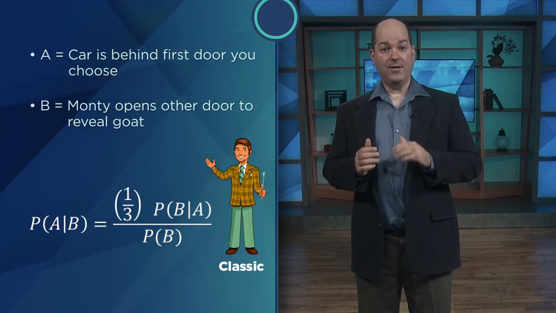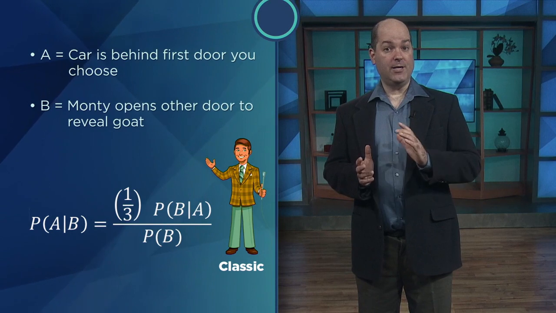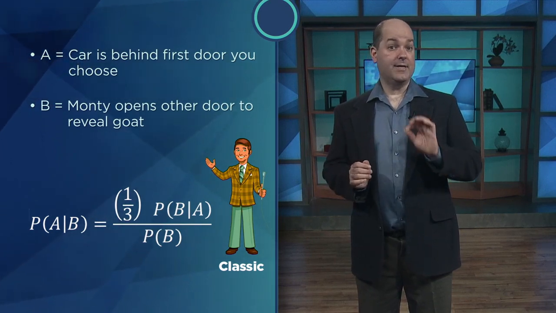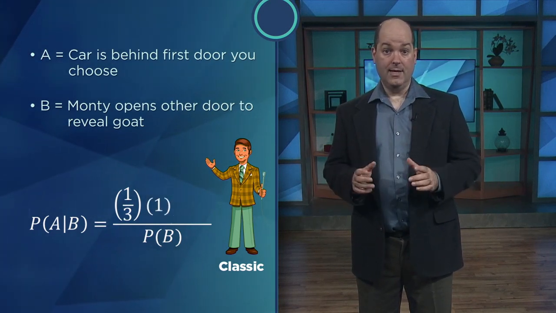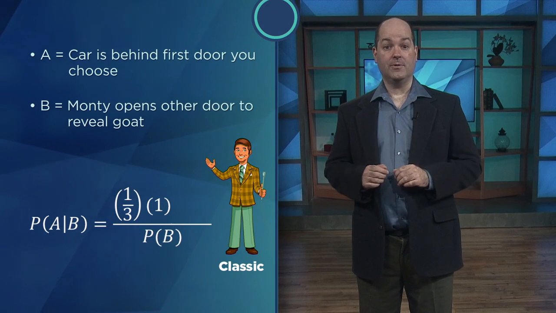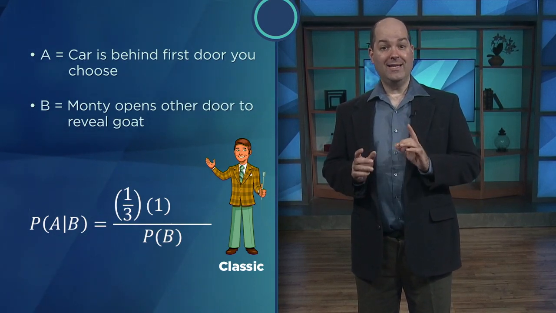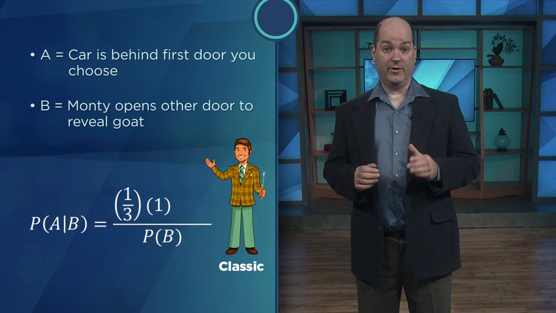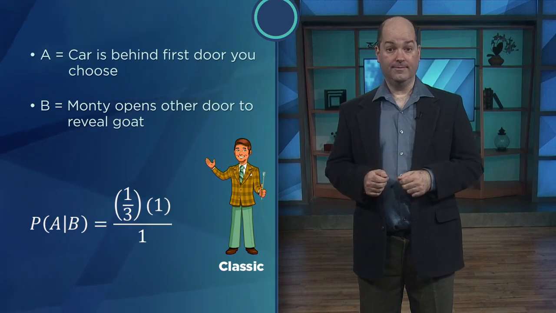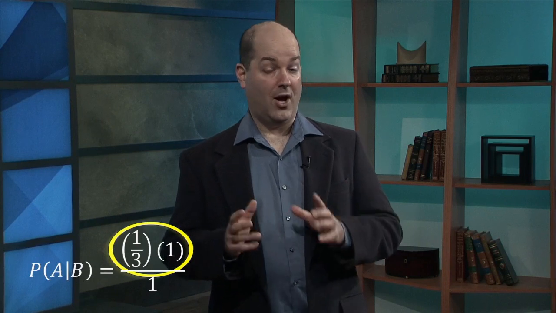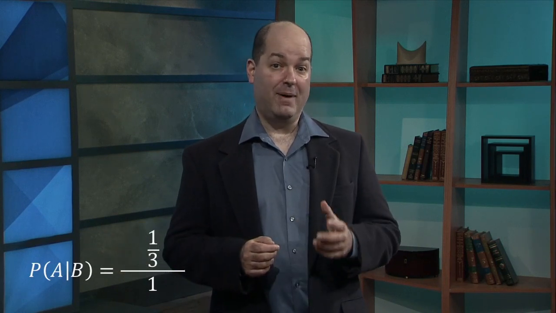Second, we need the probability that Monty will open a door to reveal a goat under the assumption that the car is behind your chosen door. That probability is 1, since Monty will never open the door you initially chose. And third, we need the probability that Monty will open a door to reveal a goat. This probability is also 1, since Monty will never open the door that conceals the car. When we plug everything into Bayes' theorem, we get 1/3 times 1 on top, which is 1/3, and on the bottom, we just get 1. So the answer is 1/3 over 1, which is 1/3.